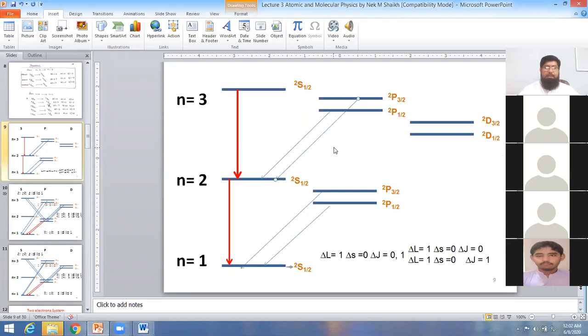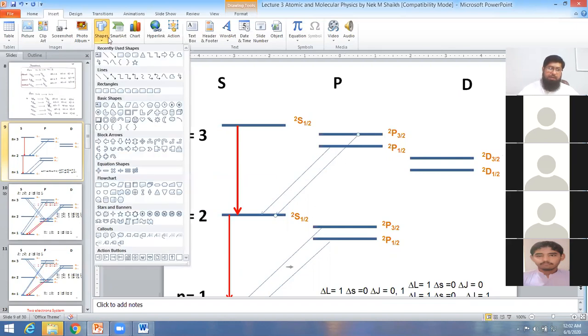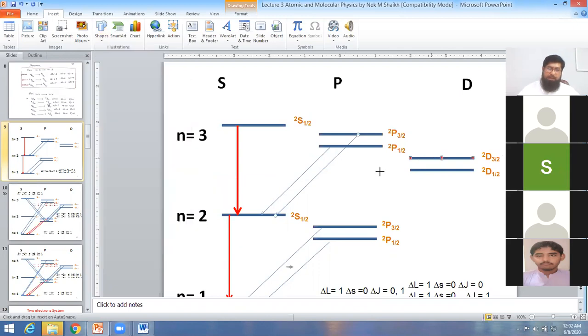Second thing is that if the electron is not in the p orbital, if the electron is now in the d orbital, here it is a d orbital. Is it possible that the electron from the d orbital can go down into the s orbital? If you look here, from the d orbital to the s orbital, is it possible? No, sir.